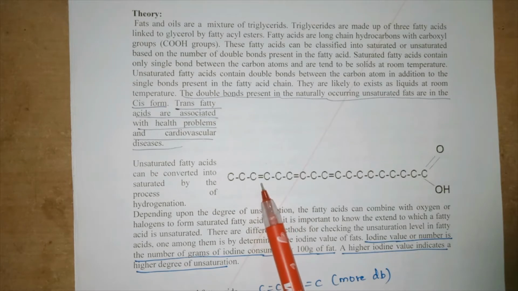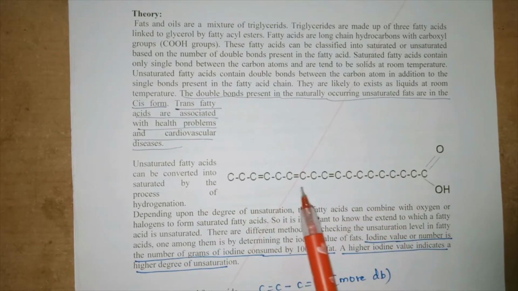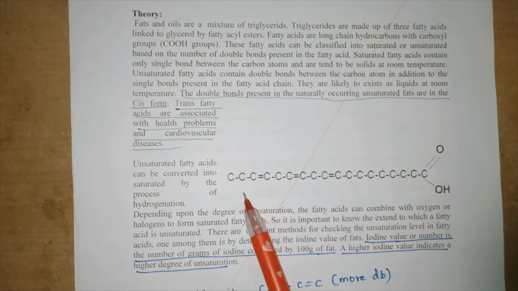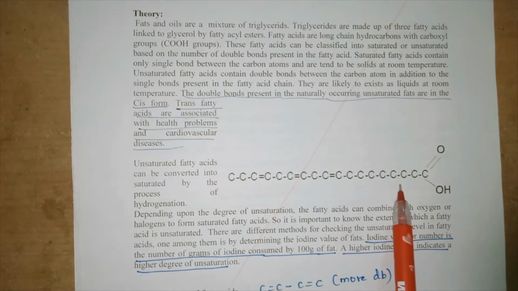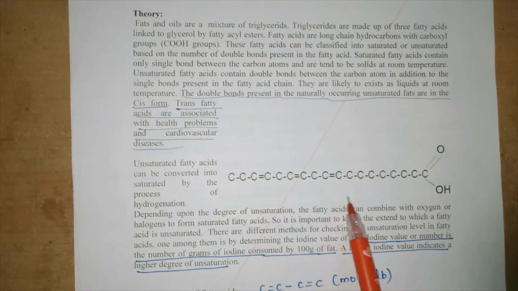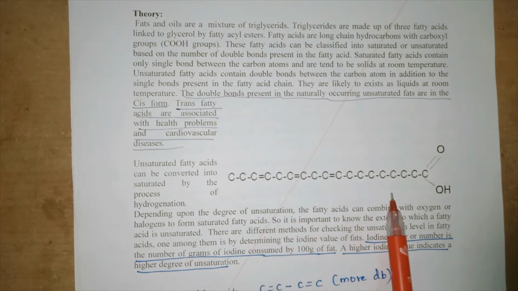Here we can see in this long chain system there is a presence of a double bond and also a presence of single bonds. This is an example of an unsaturated fatty acid. There is also a presence of a carboxylic group, and hence this is an example of an unsaturated fatty acid. Depending on the degree of unsaturation, that is the number of double bonds, the fatty acid can combine with oxygen or halogens to form saturated fatty acids.